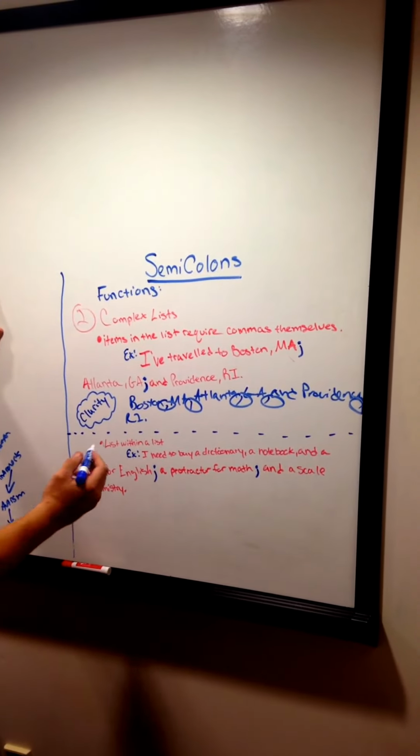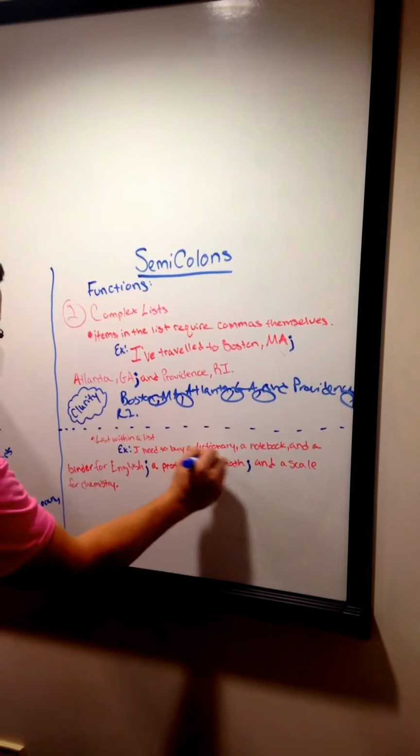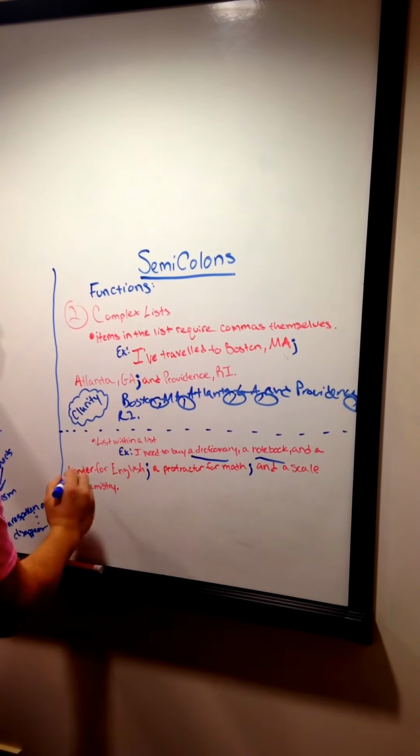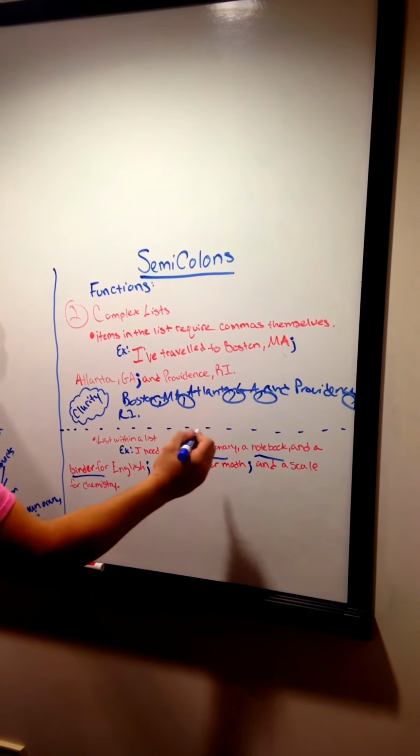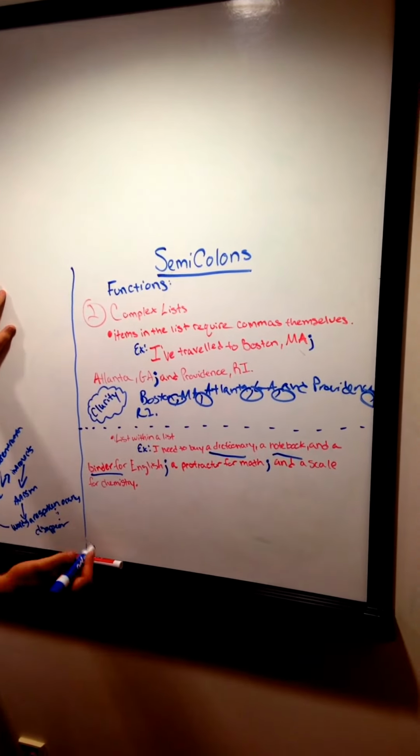Because it needs to be clear, so you can be clear on what the dictionary is for, what the notebook's for, and what the binder's for. Without the semicolons, you'd have to add many more words, which makes it too long and too repetitive for the sentence.